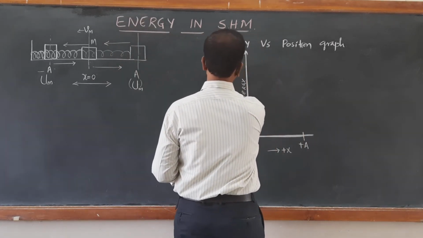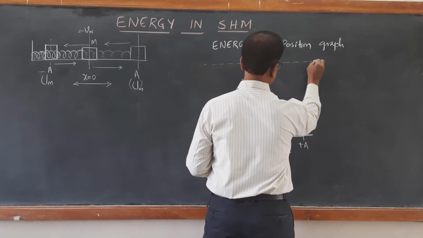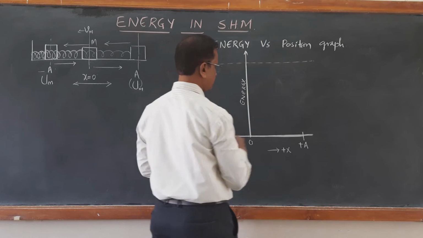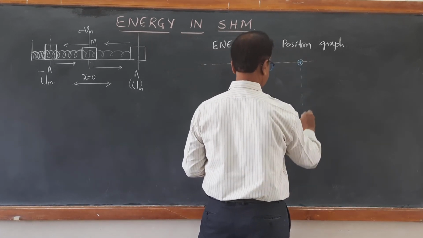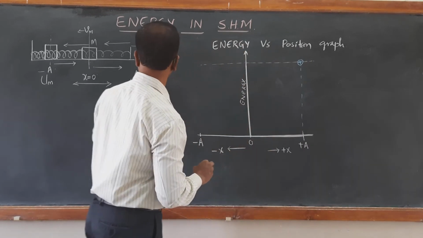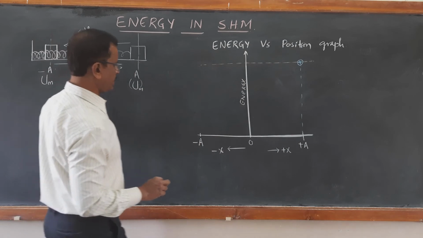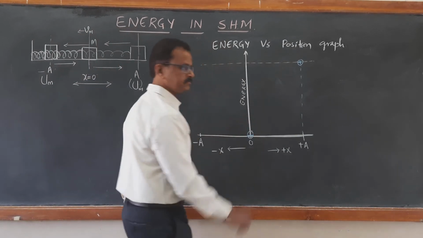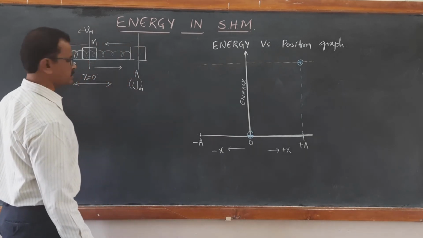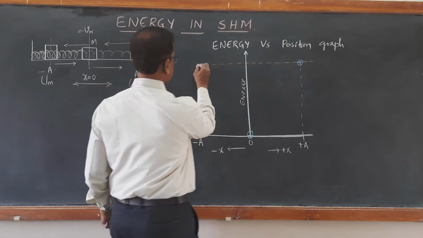Let us take the maximum energy level at this one. It will have maximum potential energy at this A. When it is released, it reaches the mean position, where potential energy becomes 0. Again, when it goes to the other extreme, its potential energy becomes maximum.